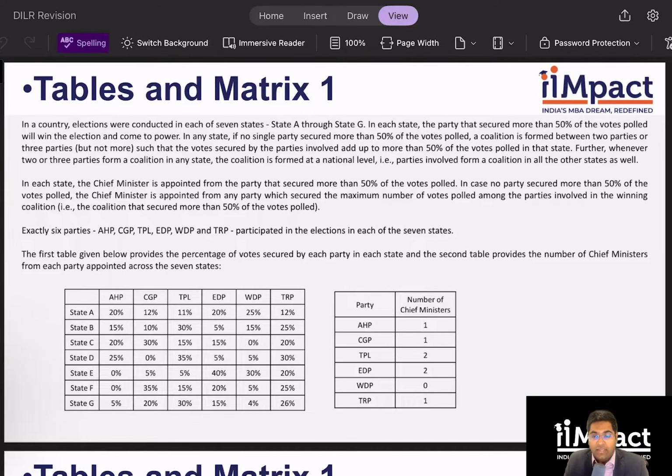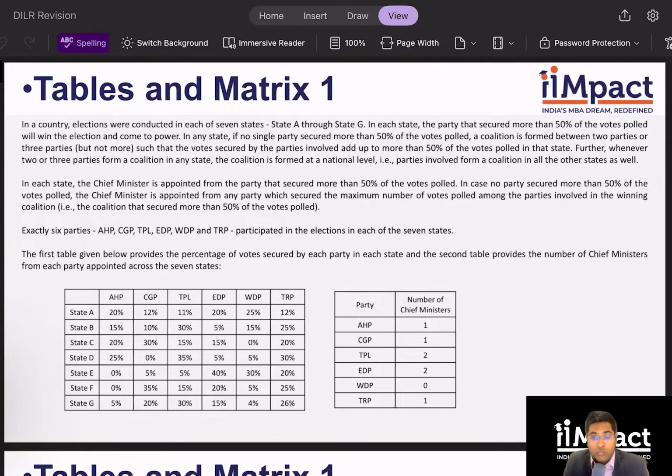So, if a single party is not having more than 50% and winning, then the coalition must have more than 50%. Of course, that will be the majority because the total is 100 and the rest of the non-coalition parties will have less than 50%. So then there should be minimum 50% in order for a coalition to win.